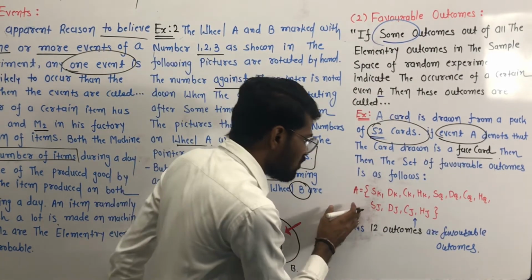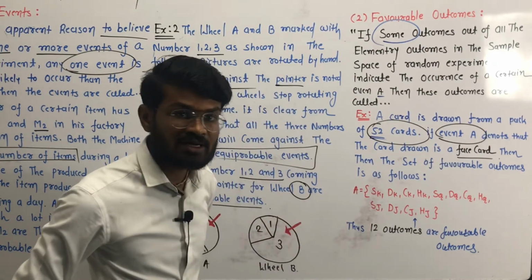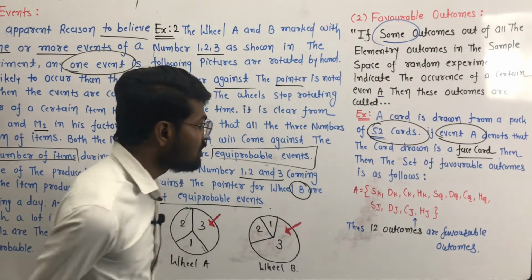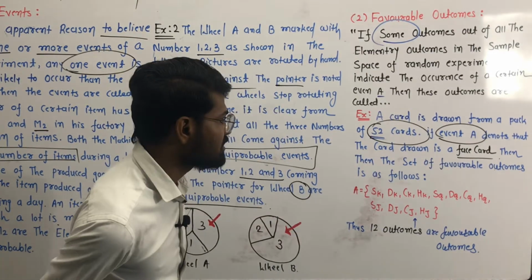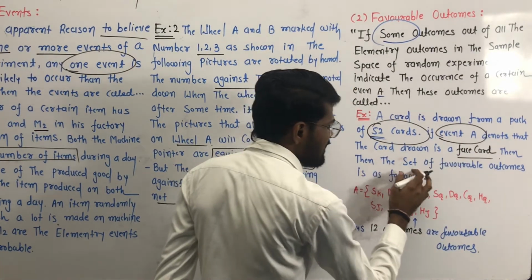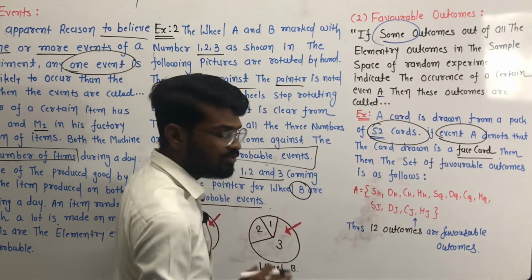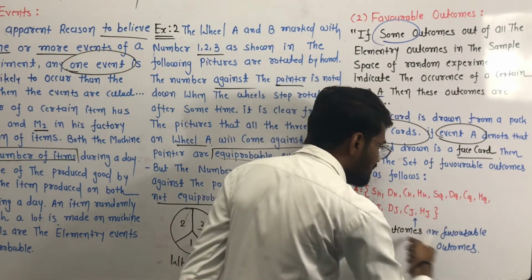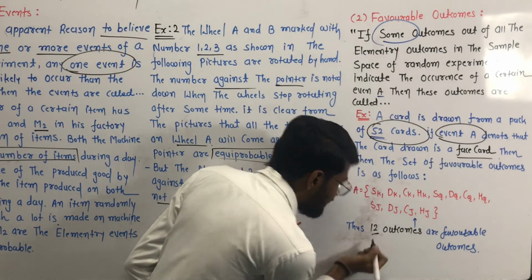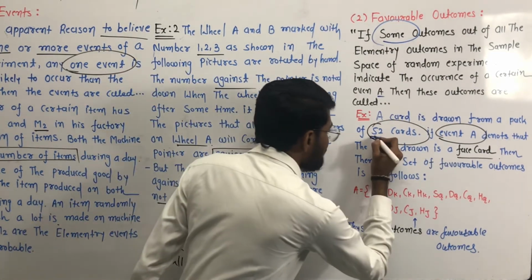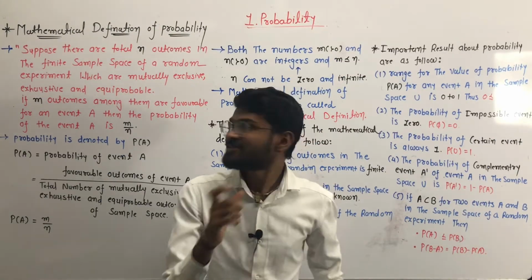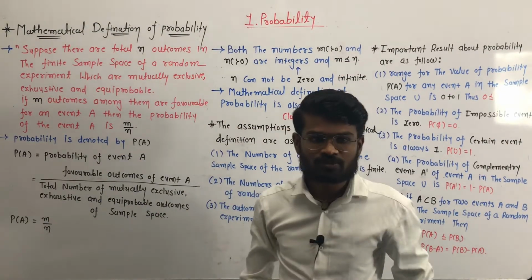So this is called a favorable outcome. And how many will it be? It will be 12 outcomes out of the 52 possible outcomes. If event A denotes that the card drawn is a face card, then this is the set of favorable outcomes. How many will it be? Favorable outcomes will be 12 and our possible outcomes will be 52. Clear? Okay, done. Now we will discuss the mathematical definition of probability.